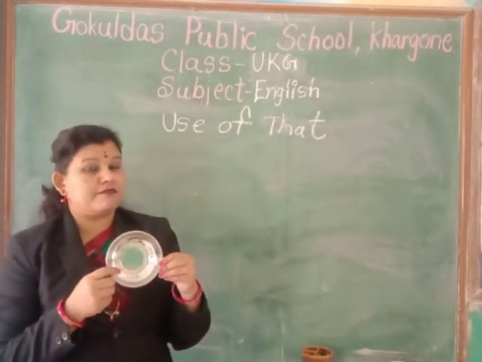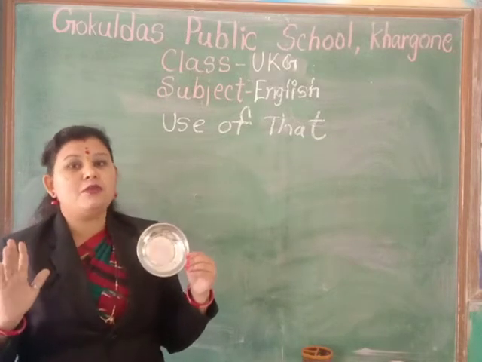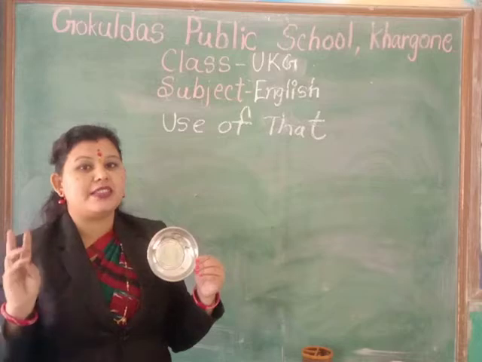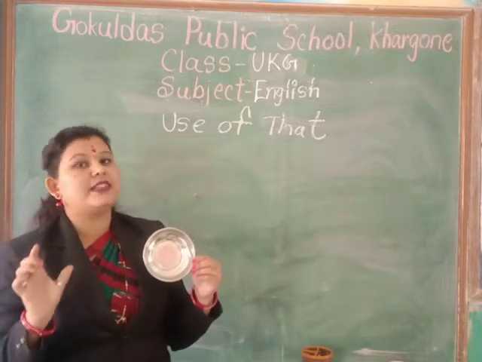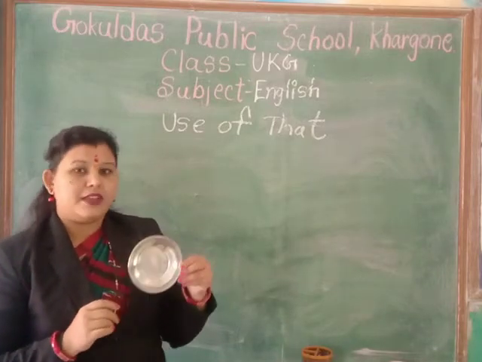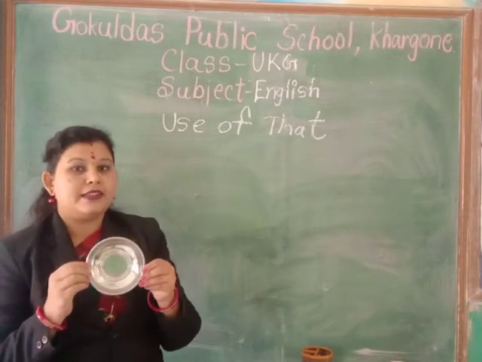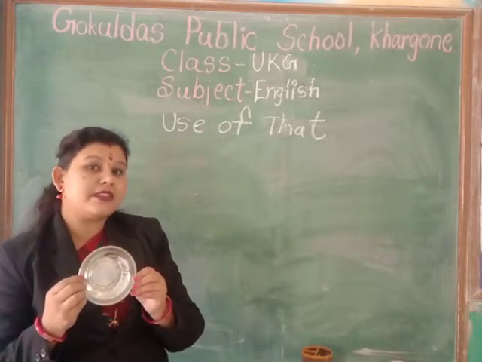Now our next example. See the plate, what is this? Plate. You have to make so many small sentences with this or that. Okay? Now you can make many small sentences at home also, right? Let's see, now see this. This is a plate. Why am I using this here?